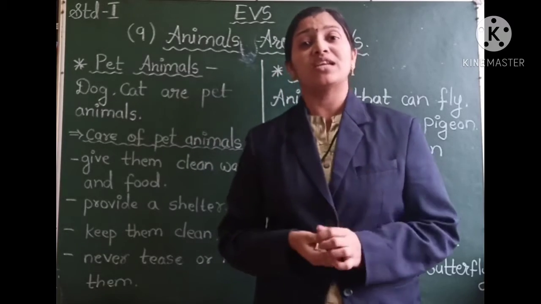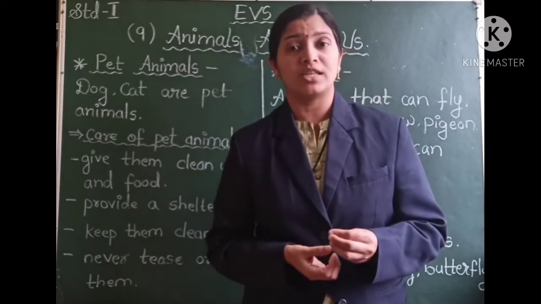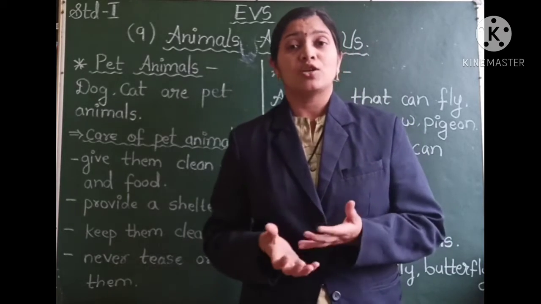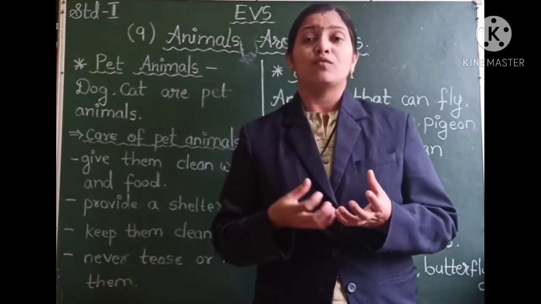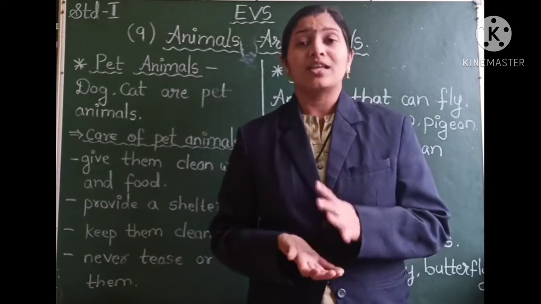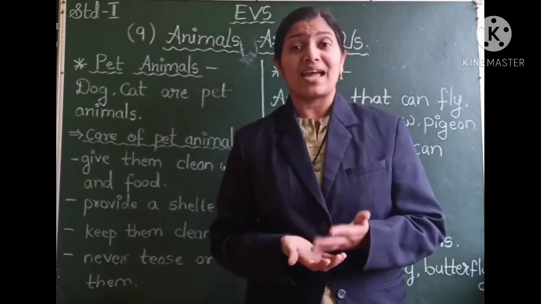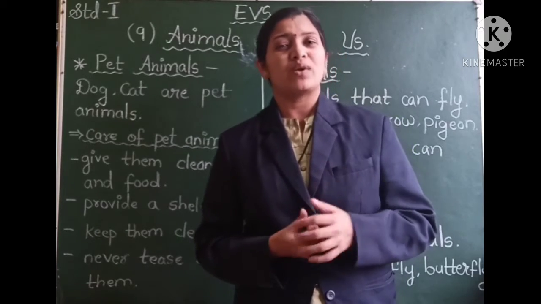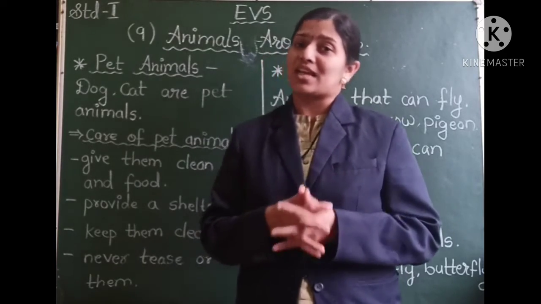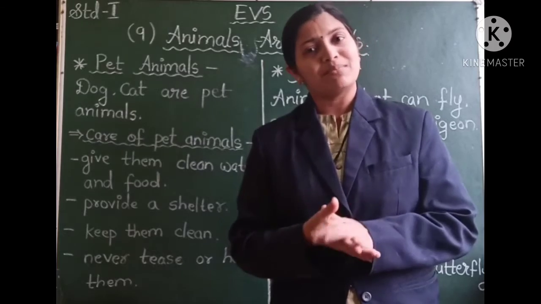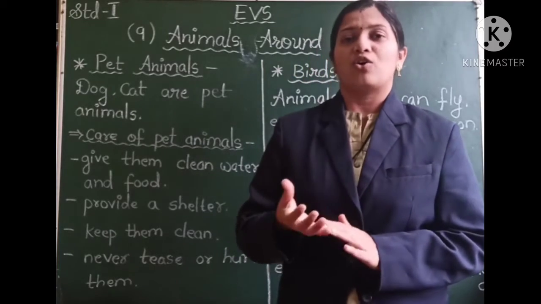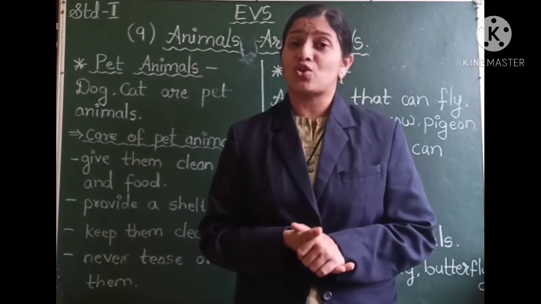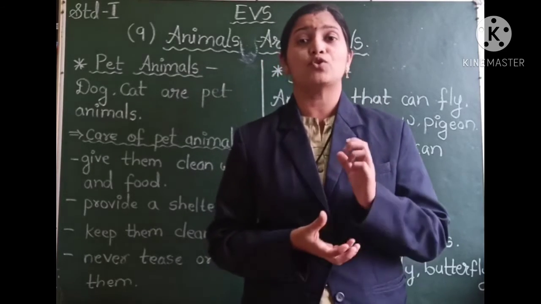Also it is very necessary that we do not hurt them or tease them. Now what is this hurting? Suppose the dog eats something which it was not allowed to eat. Then what happens? The human beings get angry and they hurt it by beating it. Yes, it is very bad. Since we have kept these animals at our home, sometimes they may make some mistakes or carry some food without our notice. But it is not correct that we should hurt or beat them.